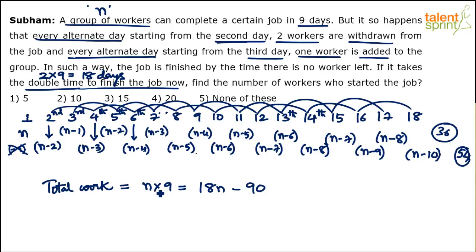Solve for this. So 9n equals 18n minus 90. So from this, what will be the value of n? 18n minus 9n, 9n equals 90, n equals 10. That's your answer. So 10 workers. Find the number of workers who started the job. 10 workers started the job. 10 workers have started the job.